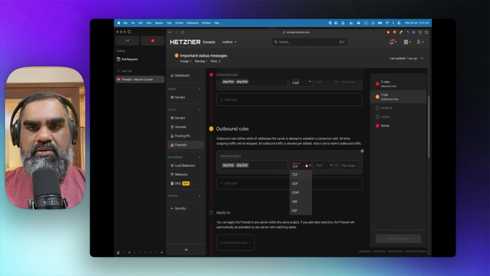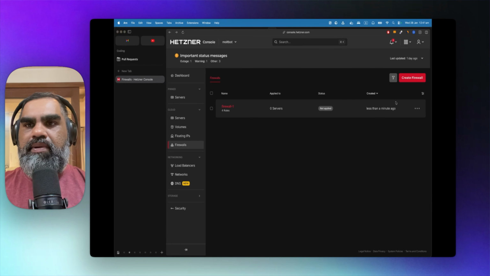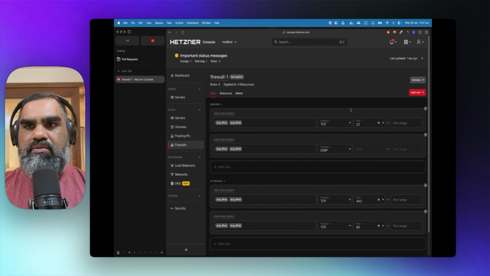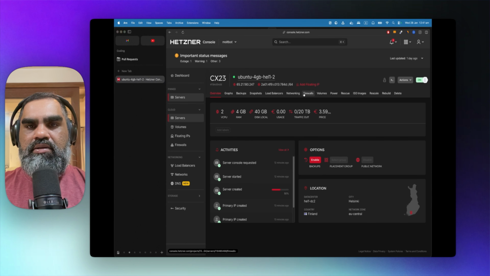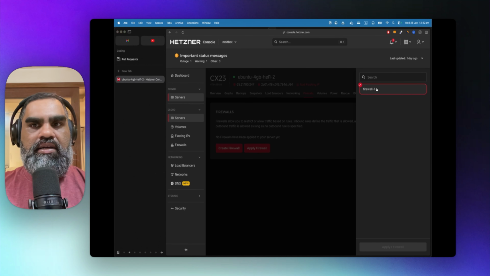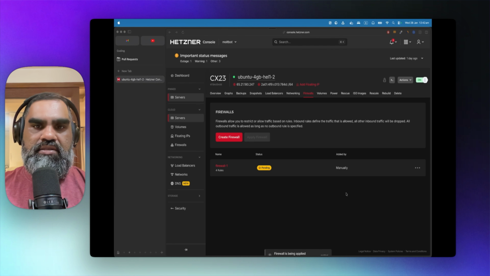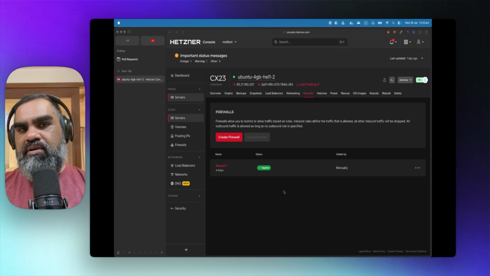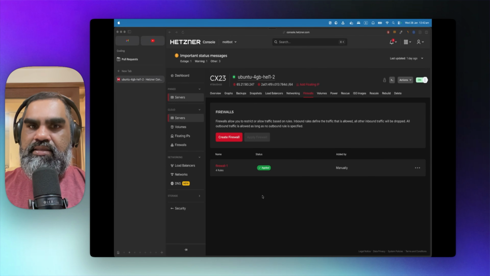TCP 80. Maybe we'll have to come back and change it if we need more. So create that firewall. 4 rules apply to 0 instances. So that means we have to come back to the server, go to firewalls here, apply firewall, and click the firewall that we just created, apply that. You can probably create that from here as well by clicking on create firewall. It will take the same screen. One step less. But let's see now whether it works.